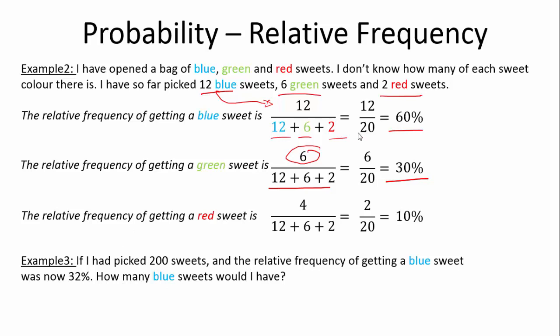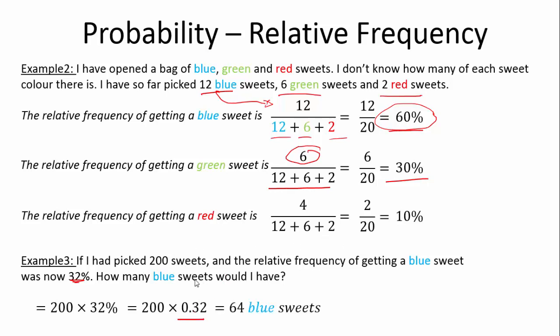So this is the question, ignoring everything in the top. If I had 200 sweets, the relative frequency of getting a blue sweet was 32%. So this 32% was here, right? How many blue sweets would I have? So 32% means that for every 100 sweets I picked, 32 were blue. Over here, 60 were blue for every 100 we would have picked. So how do we work this out? We go 200 times 32%, which on your calculator is 200 times 0.32. Don't forget that. And you would have got 64 blue sweets, which you can see is double 32.